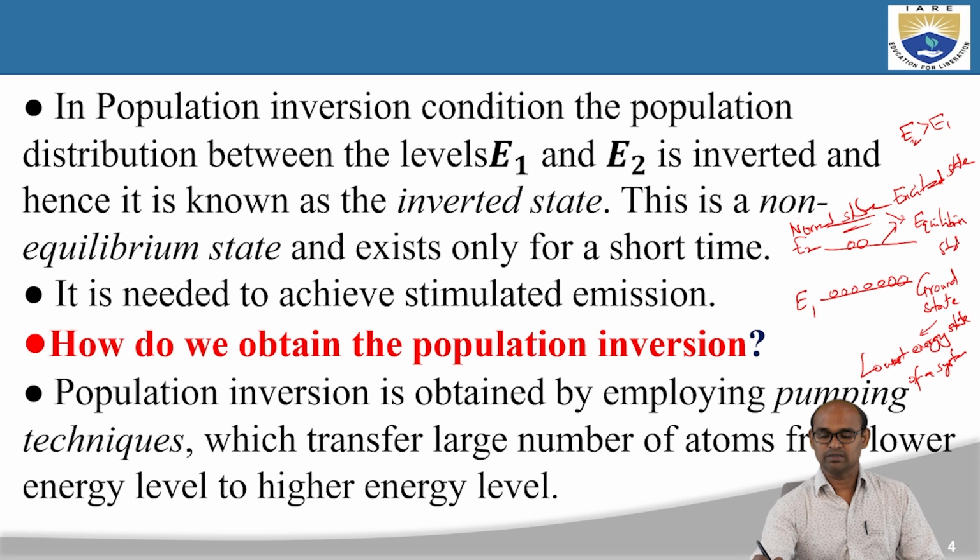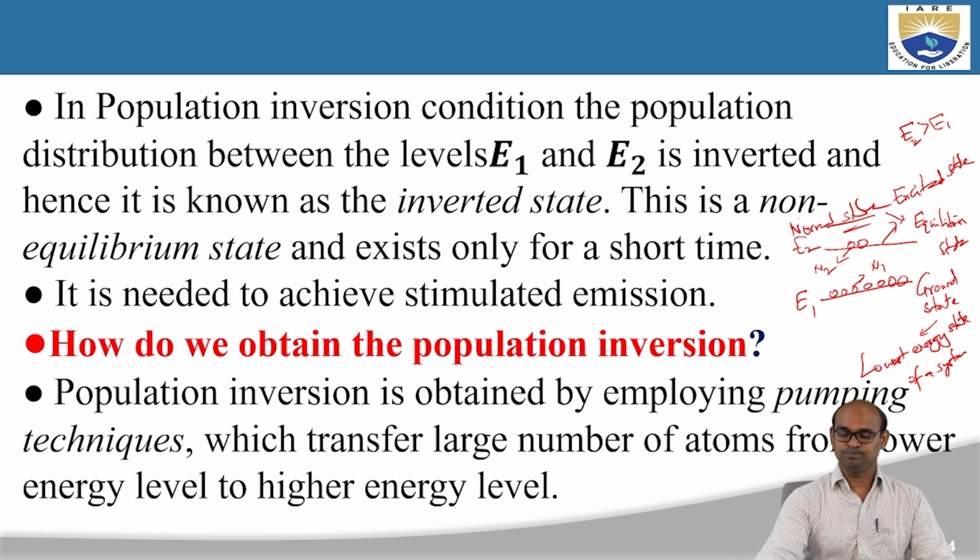Here the open circles are the atoms, and the number of atoms in the ground state is denoted by N1, and N2 is the number of atoms in the excited state.